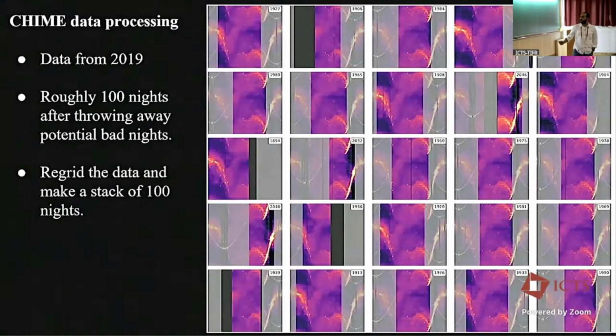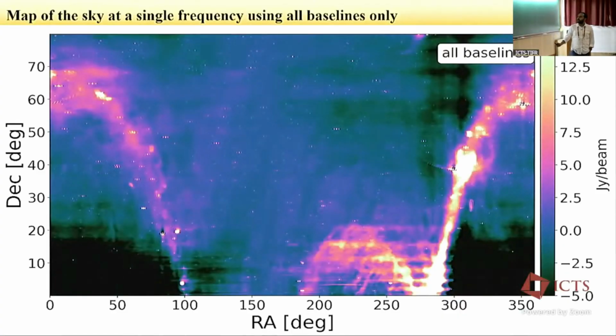Here I am showing some examples of individual nights, like 25 nights here. The gray region is basically the daytime data. We throw away the daytime data. We take the entire year of data, average it all, and make the map without including the daytime data. And that is what is shown here. So this is the map of the sky using all the baselines after throwing away all the daytime data. You can clearly see the galactic plane, but now there is no Sun here, right? And we also see all the brightest point sources in the sky.